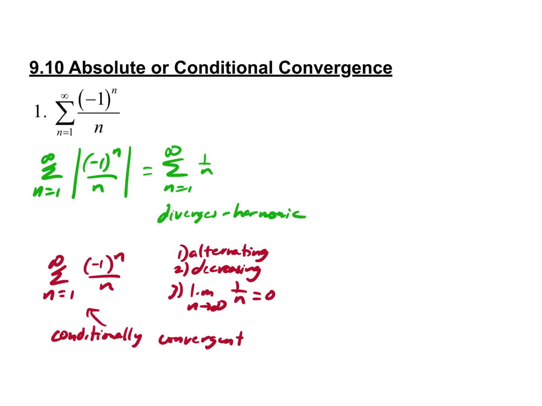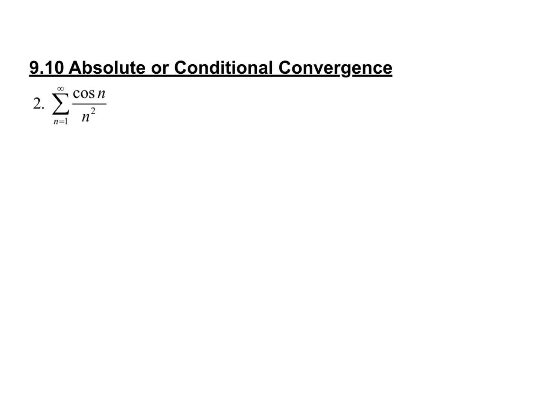All right, I think I have 2 more examples I want to look at. Okay. I haven't given you too many series that have trig functions in them, but we need to start considering those a little bit and thinking about what happens over a period of time as n is growing larger. What's happening to, in this case, the cosine function, or the sine function, because they're basically the same in terms of what happens to their values, right? What happens to the sine and cosine values, what goes on with them? Yeah, they fluctuate. They oscillate between -1 and 1.